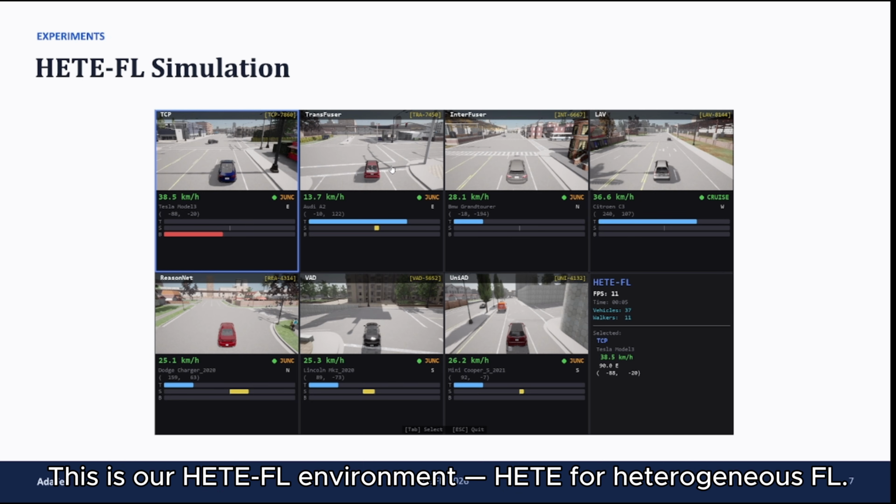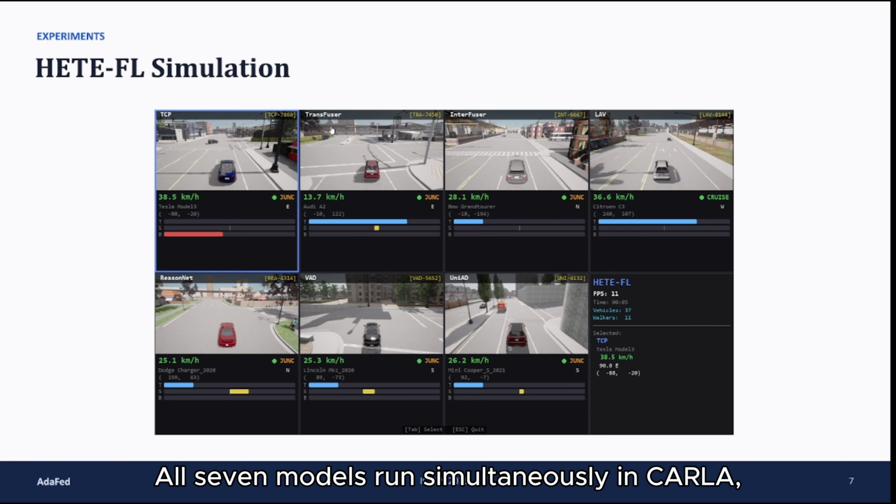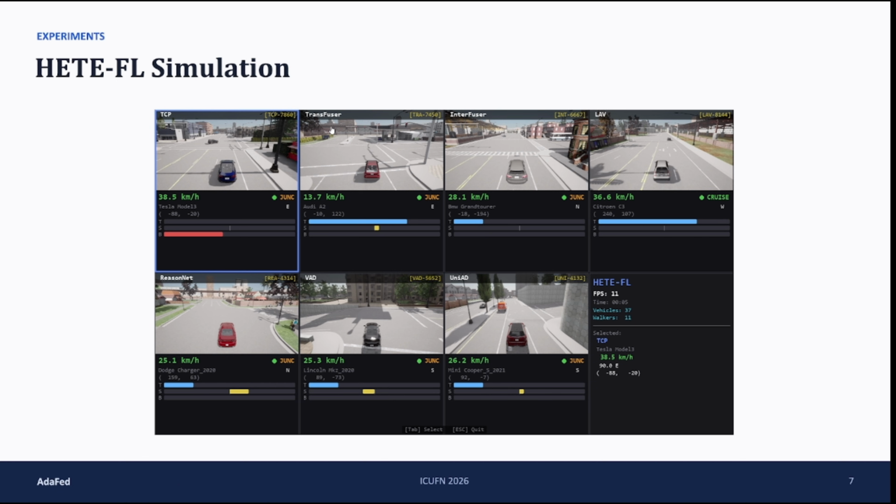This is our heterogeneous federated learning environment, or HETEFL environment for short. All 7 models run simultaneously in CARLA. Let me show you a video of it on YouTube.